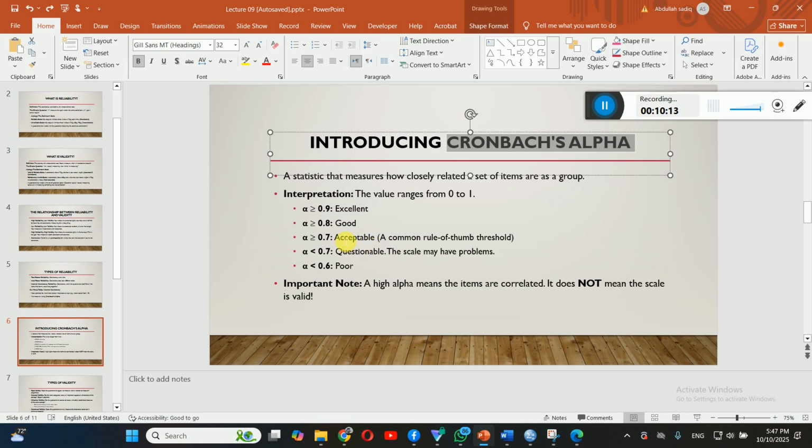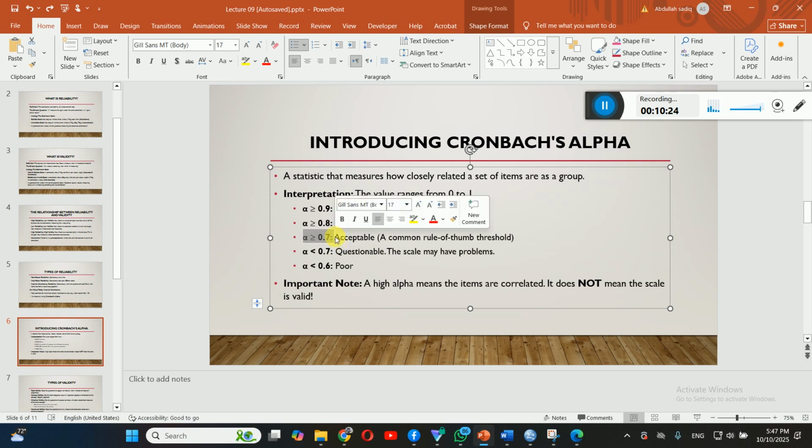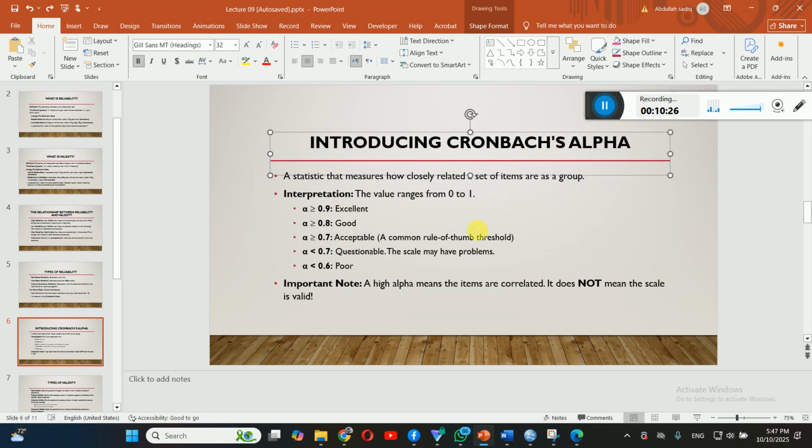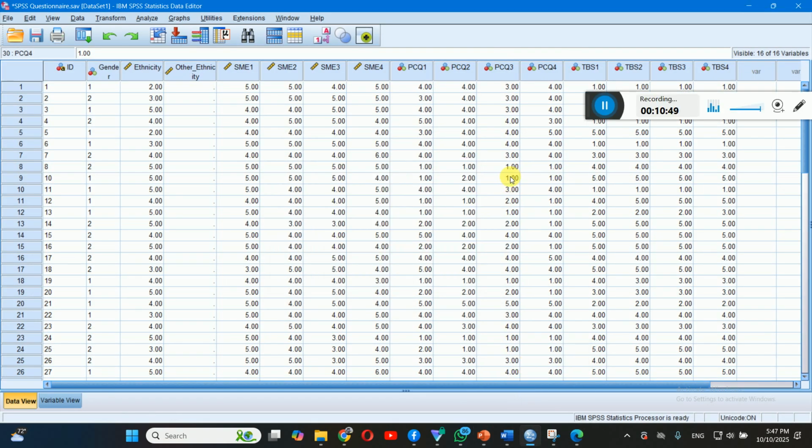So there is some threshold level, or you can say some criteria. If the alpha in the Cronbach alpha test is above 0.7, then you can say that's acceptable, and the items are consistent, right? If the score is less than 0.7, it means it's questionable, and lower than 0.6 is really poor. But if it is greater than 0.9, it's excellent, dear students. So how can you check the Cronbach alpha, checking this reliability? We are using SPSS.